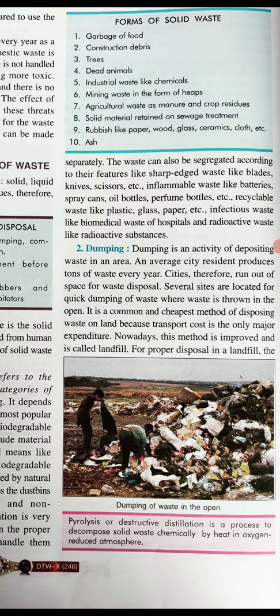Dumping is an activity of depositing waste in an area. That's a common practice we all do, that we dump our waste in an open area, and an average city resident produces tons of waste every year. So cities therefore run out of space for waste disposal. We know that more waste is generated in urban areas, so there is very little space for dumping. Several sites are determined for quick dumping of waste, where waste is thrown in the open, simply thrown out in that place.